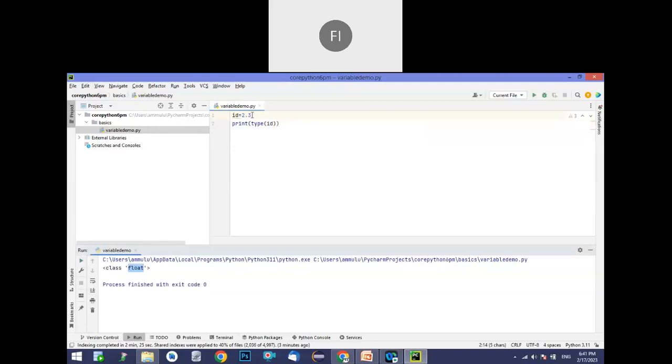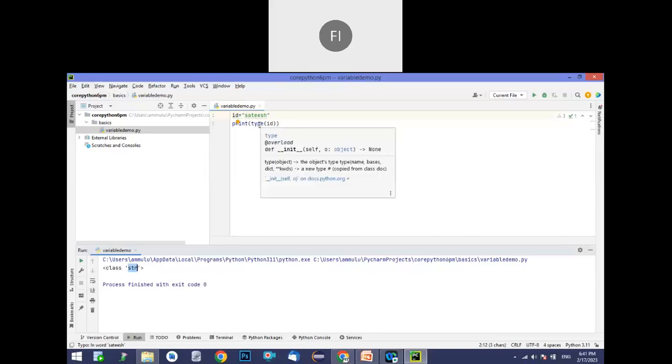One more beauty here is the same id can be stored for any value, with no need of declaring externally. We need not mention whether it is a float or int, it will internally understand. And if you store a string, let's take Satish, the same thing will be treated as str, that is string. See that. Likewise, type helps you understand the data type of the value which we are storing there.